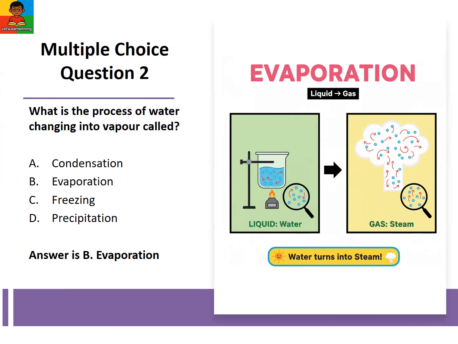Question 2. What is the process of water changing into vapor called? Option A, condensation. Option B, evaporation. Option C, freezing. Option D, precipitation. The correct answer is option B, evaporation. Evaporation is when water turns into vapor.